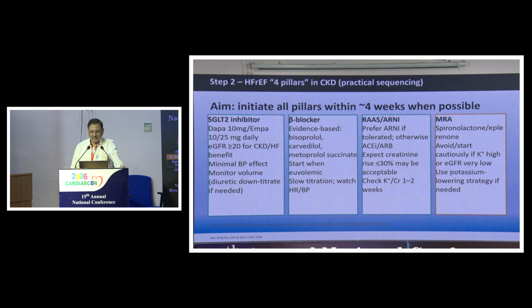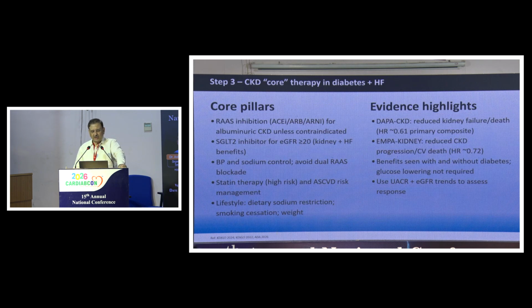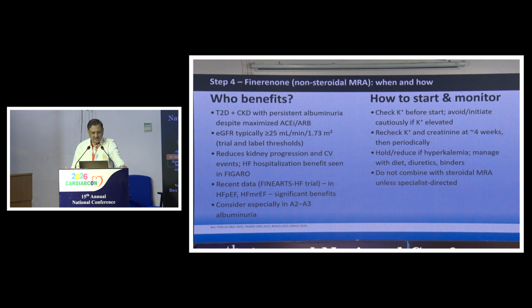ARNI is preferred in heart failure with reduced ejection fraction. Otherwise, we can give RAS inhibitors. MRA is basically eplerenone, and because the patient here has CKD, finerenone would be preferred ahead of eplerenone after euvolemia is achieved. Core pillars for CKD: RAS inhibitors, SGLT2 inhibitors, BP and sodium control, statin therapy, lifestyle modifications, and if the sugars are still not controlled, then GLP-1 receptor agonist, and there are a lot of trials to substantiate this.